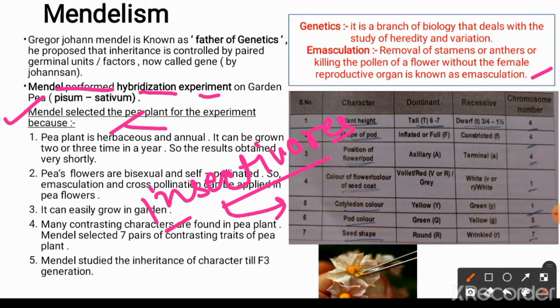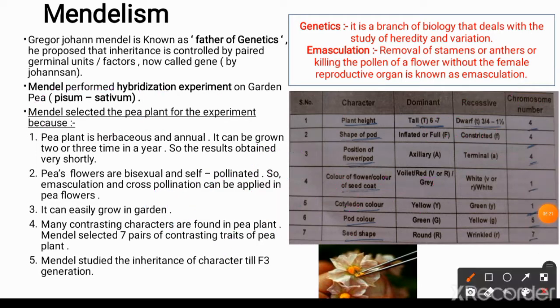The same way insectivorous plants do. For example, the Venus flytrap. It traps the insects that sit on it and gets nutrition from those insects. And there are some parasites as well, like Cuscuta. So the pea plant is herbaceous and produces its food by photosynthesis.